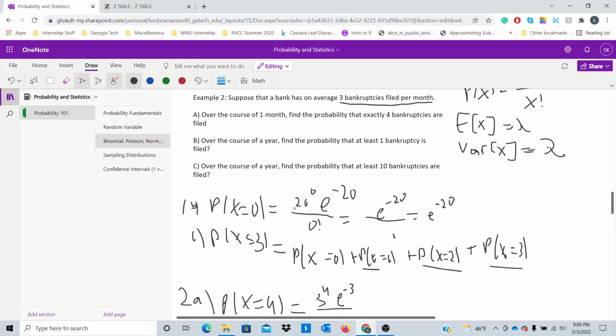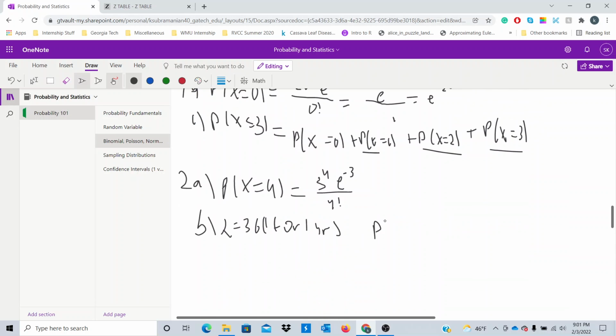So to find the probability that at least 1 bankruptcy is filed, we want the probability of x greater than or equal to 1. And we'll also know that this is simply 1 minus the probability of x equals 0, because we don't want 0 bankruptcies. We want at least 1 bankruptcy, right? So we're using our definition of probability here, right?